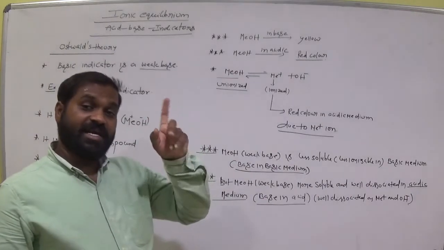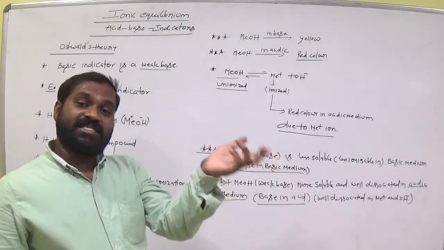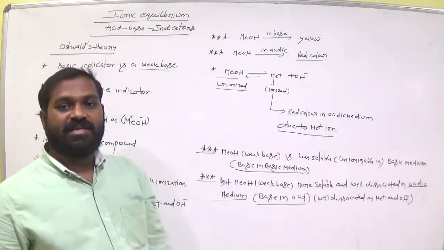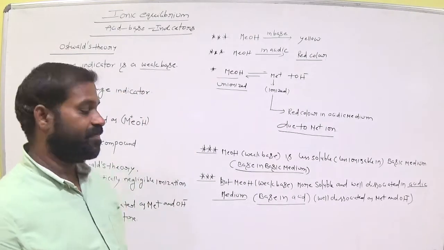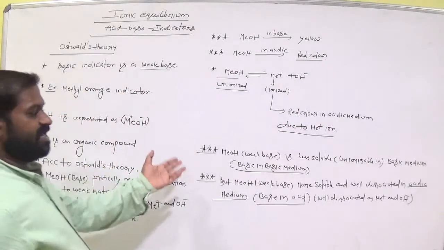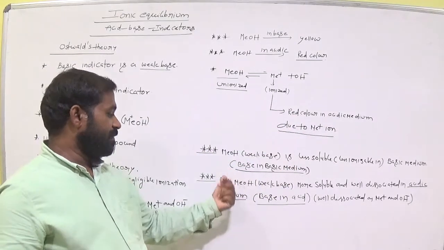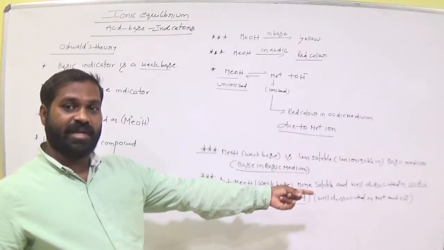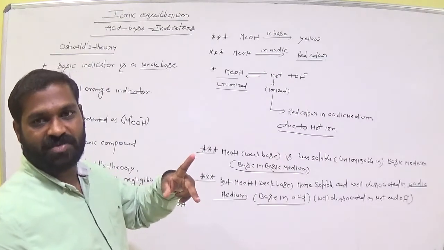For the phenolphthalein indicator, which is an acid, acid in acid is less dissociated, and acid in base is well dissociated as H plus and OH minus. Compare these two theories. Base in base is less soluble, less dissociated, almost negligible. But base in acidic medium undergoes dissociation and gives Me plus and OH minus. Remember these 2 points and compare these two theories after completion of the lesson.